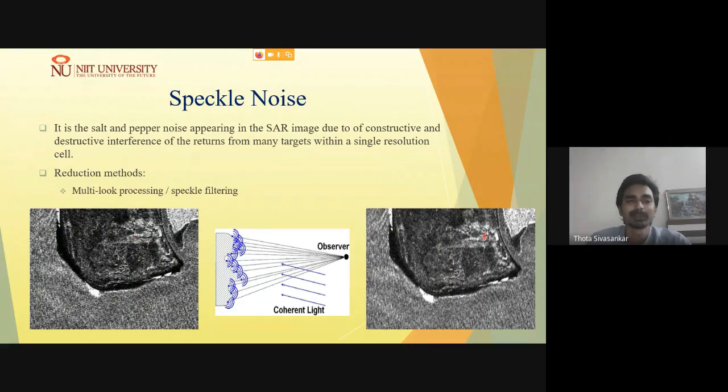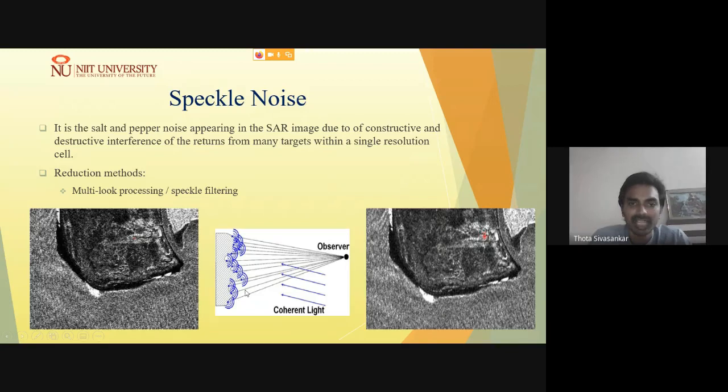First of all, speckle noise is a salt and pepper sort of noise, which you can see here in the images as well. It is not uniform, and it makes it a little difficult to observe and understand the objects and image features.